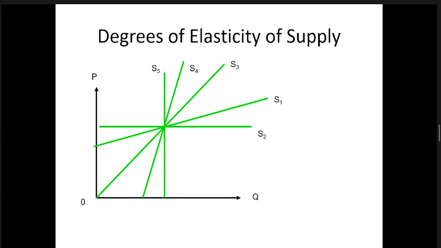Then we say it is inelastic. S1 is elastic. A 10% increase in price will increase the supply by more than 10%. And S3 is unitary. You can draw them separately by yourself and study how to identify supply elasticity with different graphs. So it is given here.